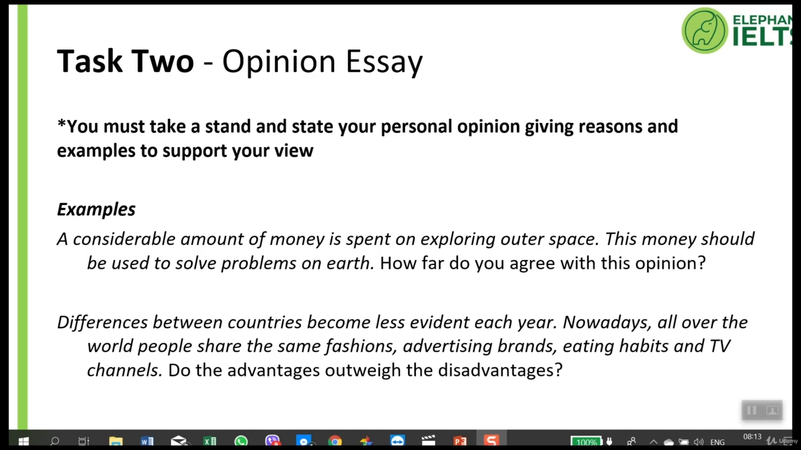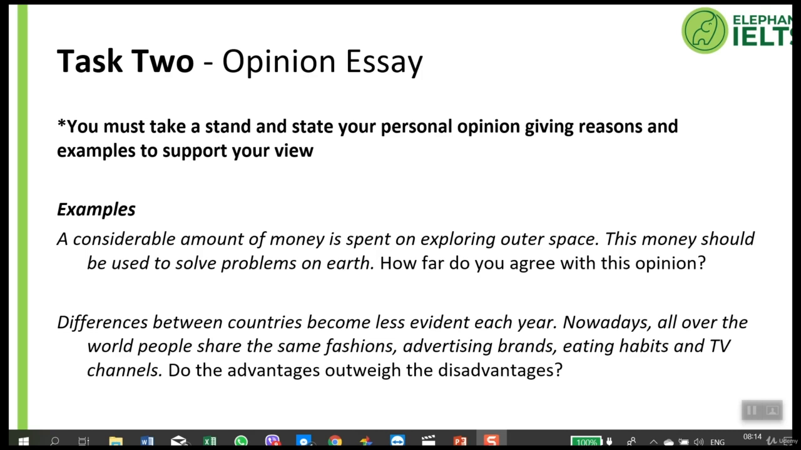So we must be careful to analyze the question carefully. The question does not ask if we agree that a lot of money is spent on outer space. That is a given, it's a fact. The question asks if we agree that the money would be better spent on solving problems here on Earth. So analyzing the question is very important so that you answer the correct question.